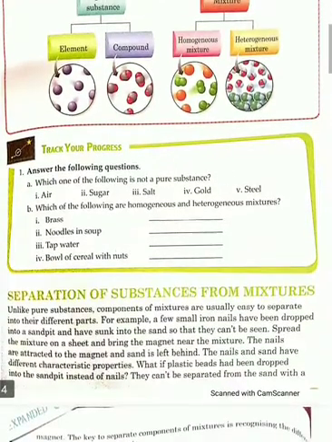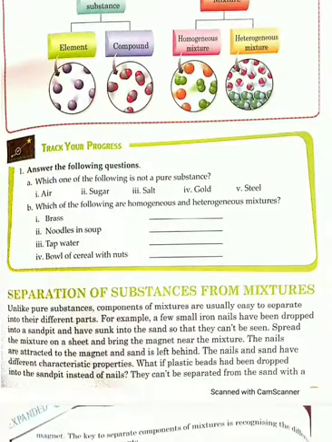Next, here one flowchart is given to make you more comfortable in understanding matter. Matter is of two types, pure substance and mixture. And pure substances are of two types, element and compound, whereas mixture is also of two types, homogeneous mixture and heterogeneous mixture. Then let us track your progress, how much you have learned.